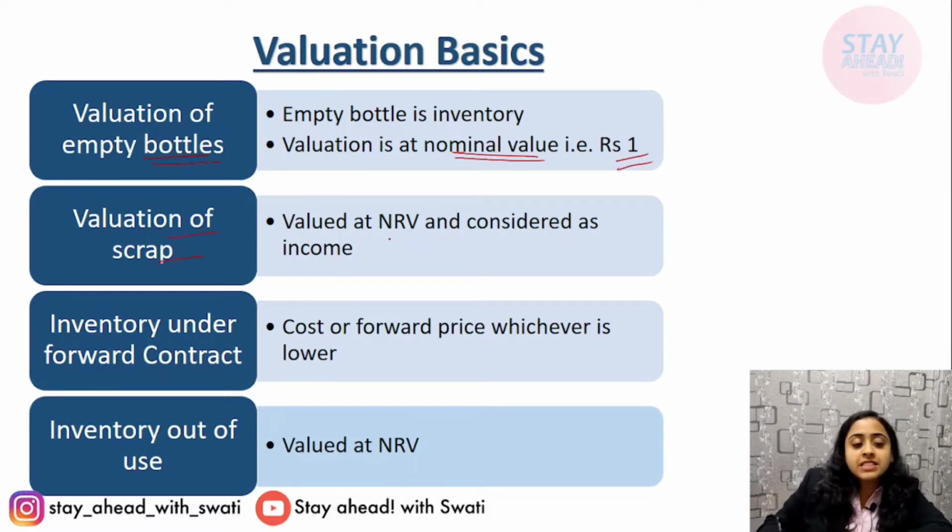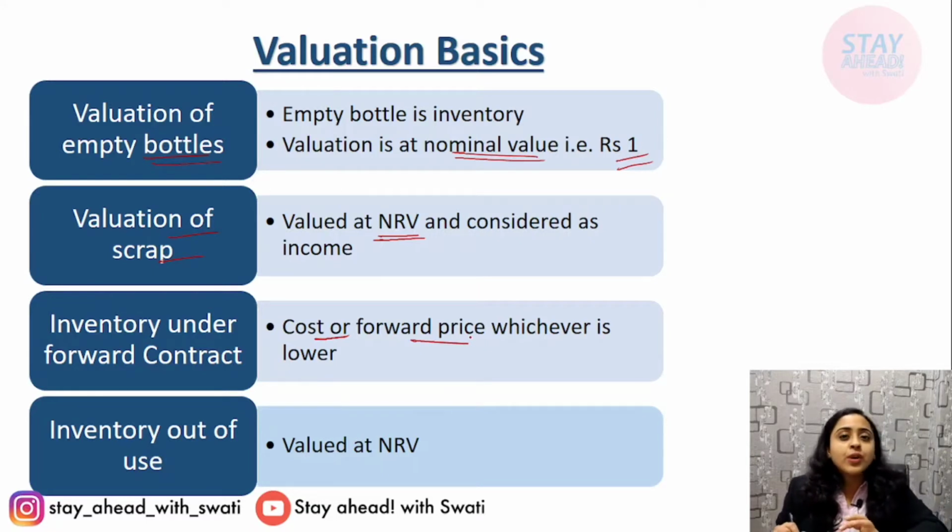Valuation of scrap, it is always recorded at NRV. Inventory under forward contract, cost or forward price, whichever is lower. Inventory under forward contract means, for example, you have done a deal and contract that you will purchase, for example, 10,000 of items, and you have put an advance order and you have said that I'll pick this up on a certain date at a certain time in